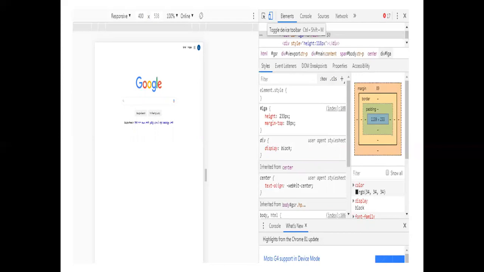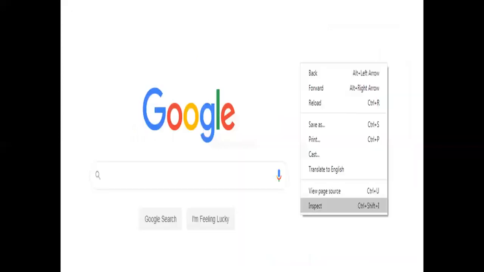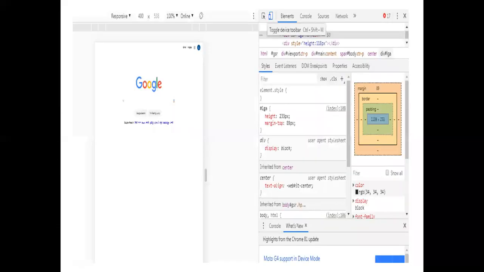So I'll repeat again. You can go to a website and right click and click on the inspect option, which will come to this page. Then click on this option, which is at the left of elements, the toggle device toolbar, and it will show you the page in mobile mode when clicked. So this was the option mobile friendly.